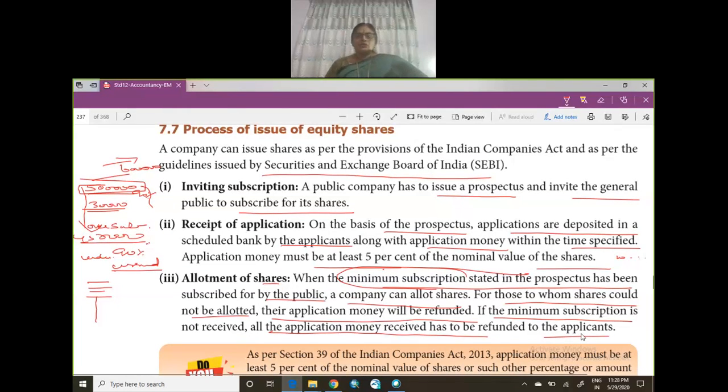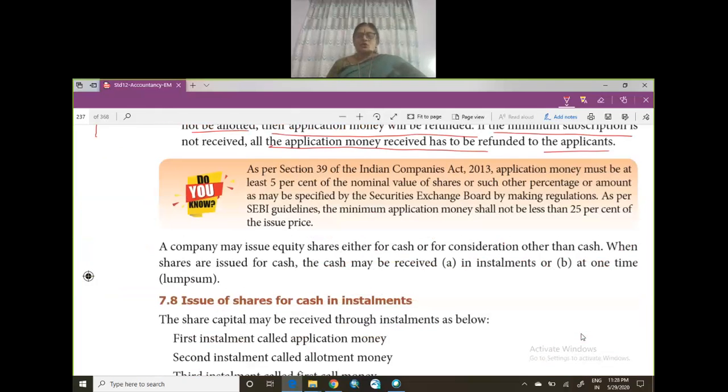A company can issue equity shares either for cash or for consideration other than cash. In cash, the company is going to issue shares at rupees 10, at par. It can collect the entire 10 rupees at the time of application. If it wants to collect in installments, 2 on application, 2 on allotment, 2 on first call, 2 on second call, and 2 on final call, so totally 10 rupees. So either in installments or at one time, that is called lump sum.